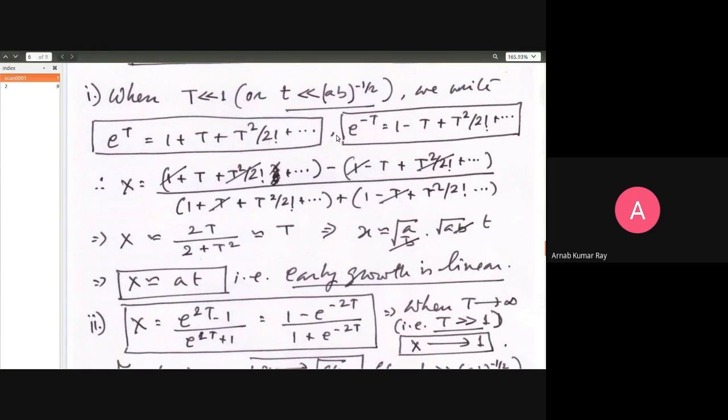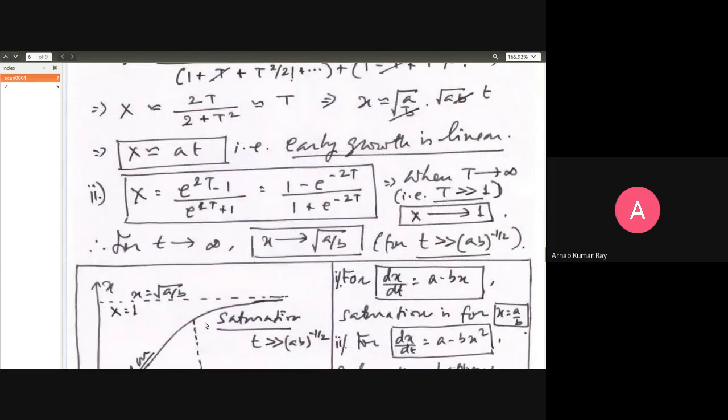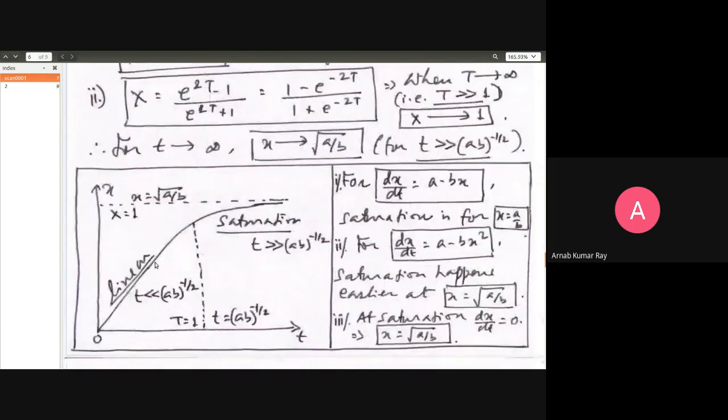But when capital T is comparable to 1, this neglecting of the higher powers can't happen, and there will be deviation from the early linear growth. But overall, this sort of system will not have any turning point. That's the nature of first order autonomous systems, dx/dt equal to f(x). Therefore, once grown, it will keep growing. Early growth will be linear, and thereafter it will start saturating towards the limiting value of square root of a by b, or capital X equal to 1.